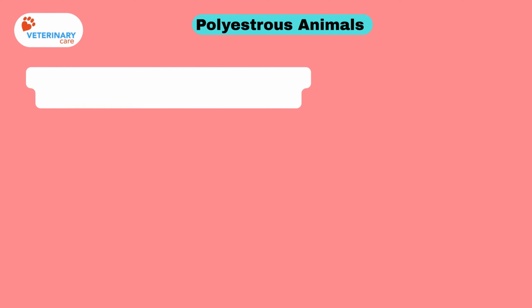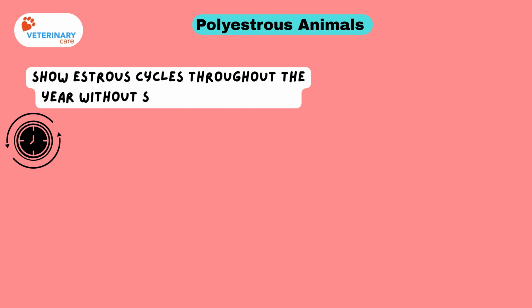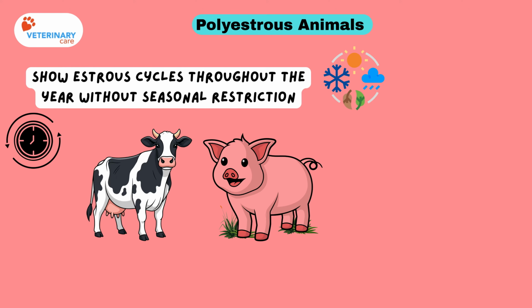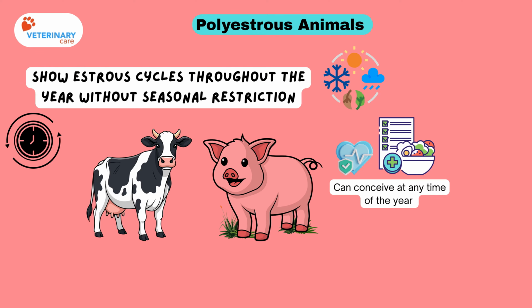Polyestrous animals show estrous cycles throughout the year without seasonal restriction. Cattle and pigs are common examples. These animals can conceive at any time of the year if health and nutrition are adequate, making breeding management easier.